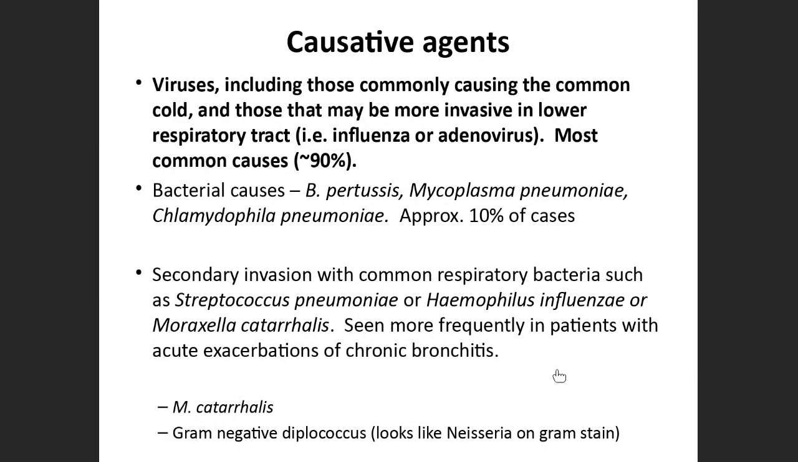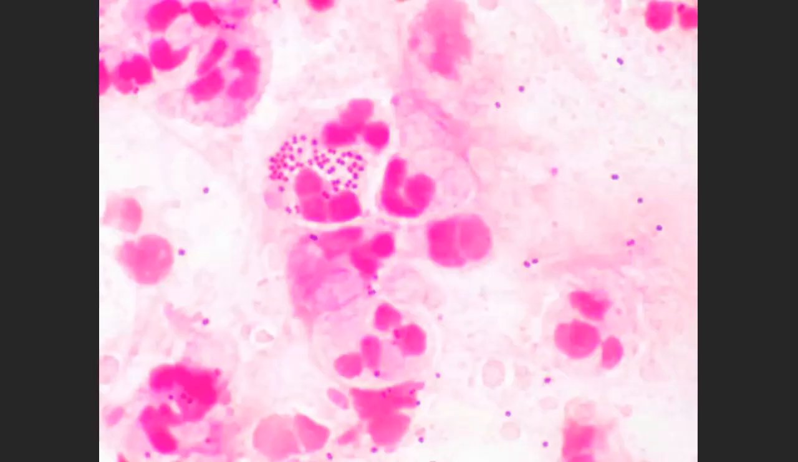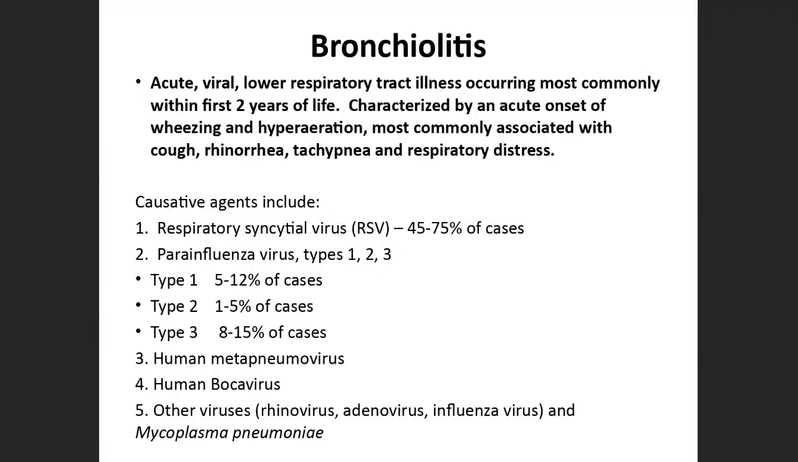I'll show you the picture of it. If you remember Neisseria gonorrhoeae, it looks like that. Here it is. Bean-shaped, kidney-shaped, gram-negative diplococci. Now that was just an overview on bronchitis. We will be talking about bronchiolitis.